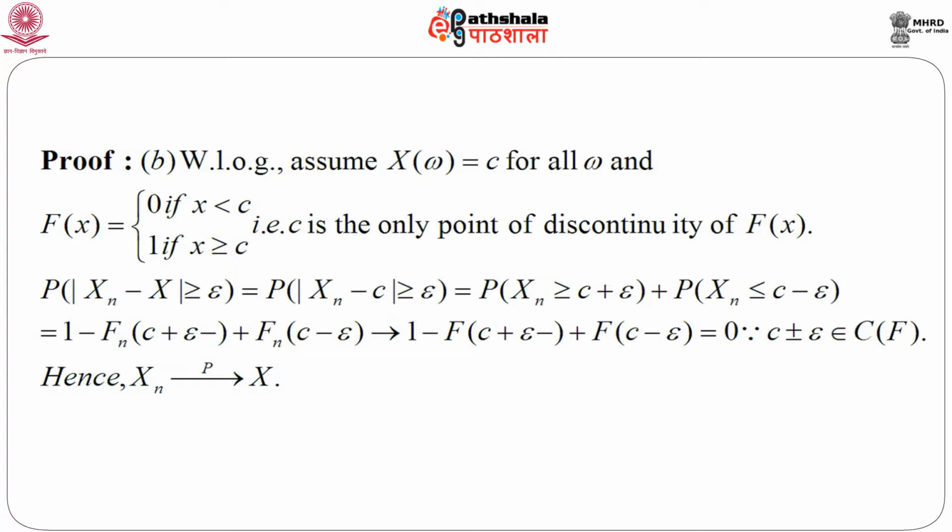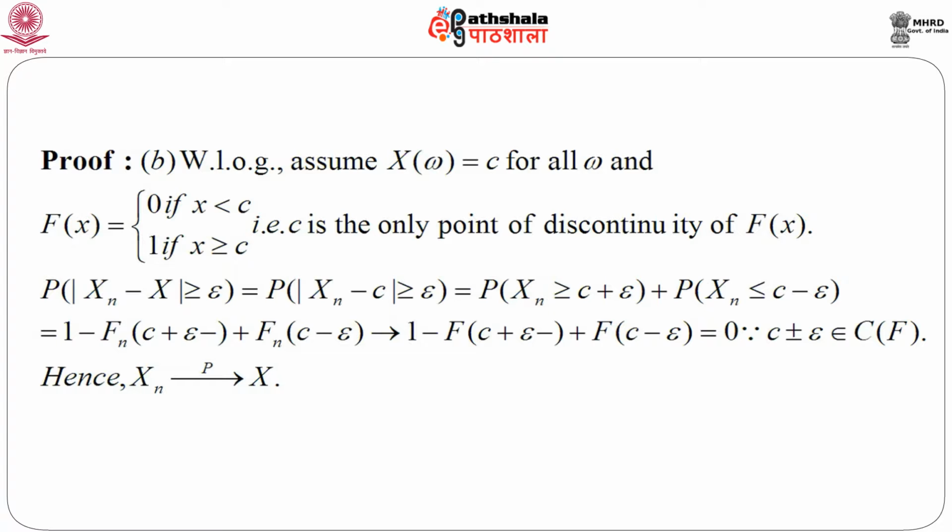Now, probability X_n greater than or equal to C plus epsilon is nothing but 1 minus probability X_n less than C plus epsilon, that is 1 minus F_n(C plus epsilon minus), and probability X_n less than or equal to C minus epsilon is F_n(C minus epsilon).